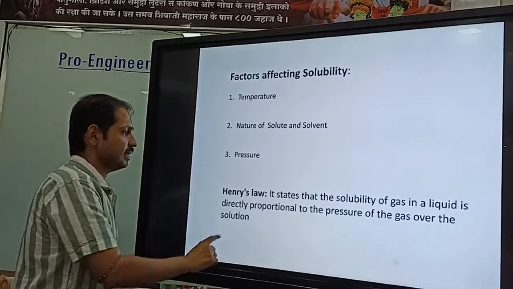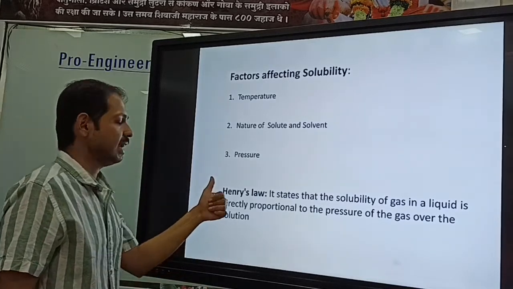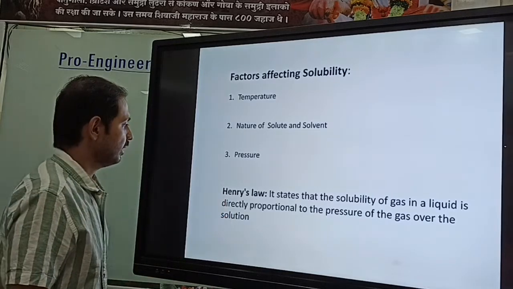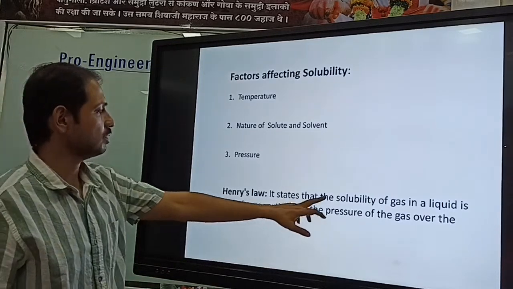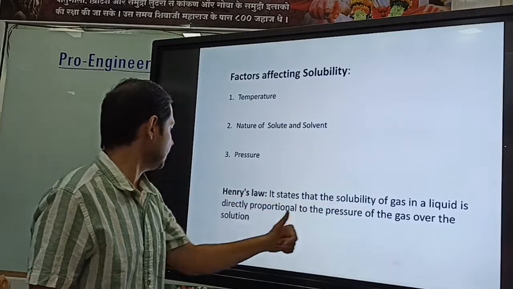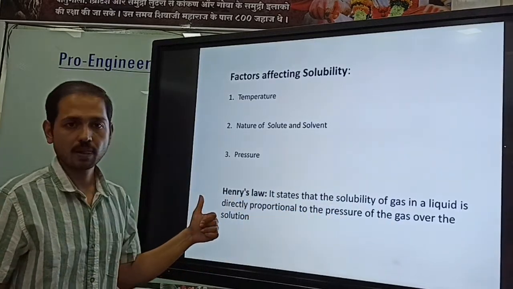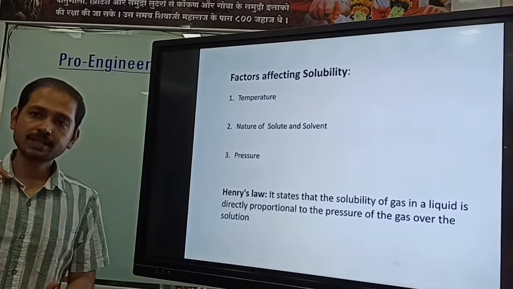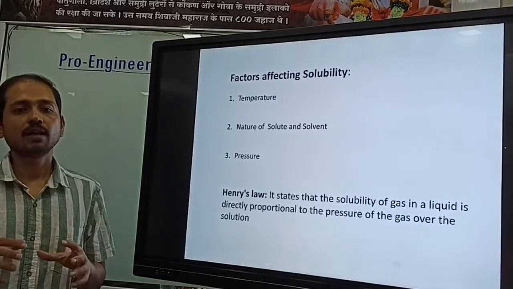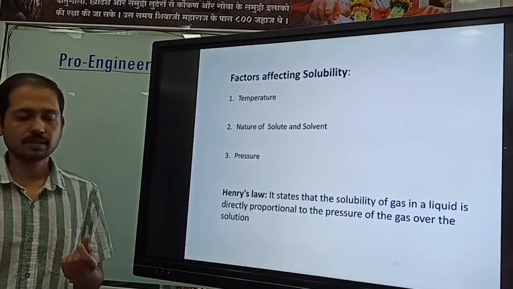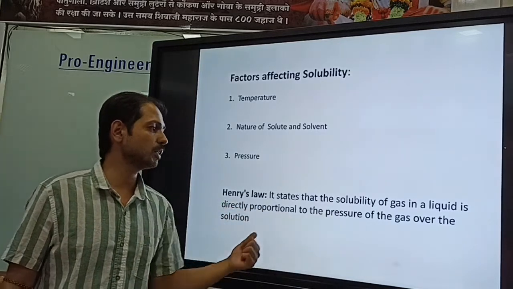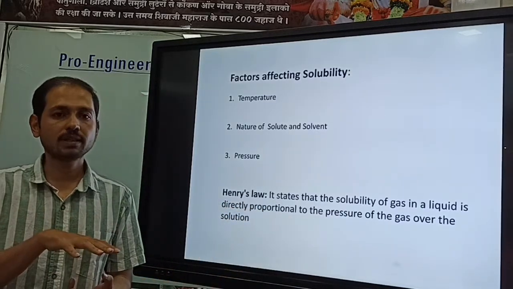So for gaseous solutes, we need to study Henry's law. What is Henry's law? It states that the solubility of a gas in a liquid is directly proportional to the pressure of the gas over the solution. So if we increase the pressure, solubility increases. If you decrease the pressure, solubility decreases. The solubility is directly proportional to the pressure of the gas over the solution.